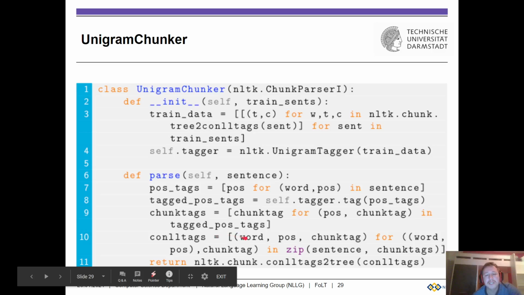We're then going to attach the predictions to the words and the part of speech tags in our sentence. So we use the zip function to combine the sentence with the chunk tags, with the predictions, and then we're going to make a triple out of this, right? And this is what we're going to return, and maybe we want to return it in tree format, so we're going to return the tree format again.